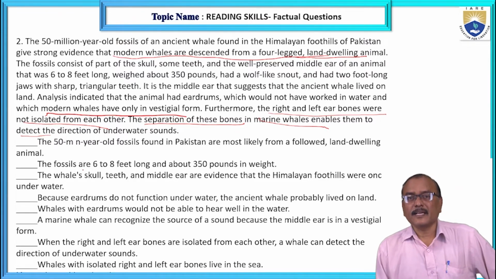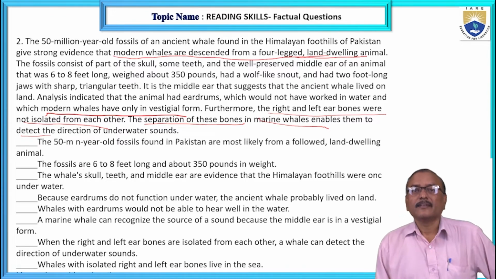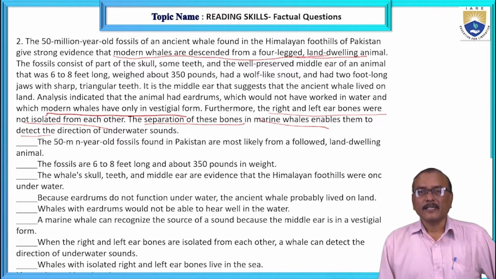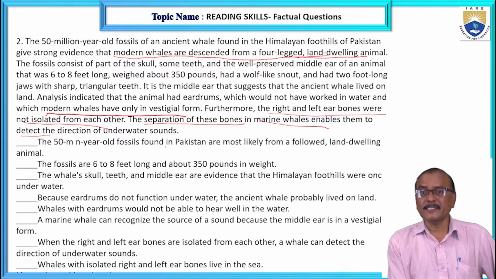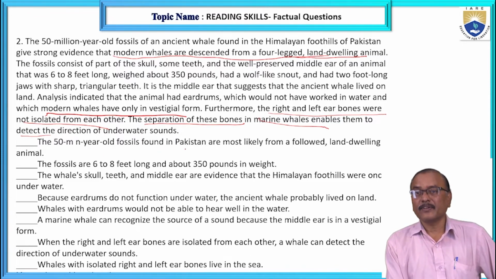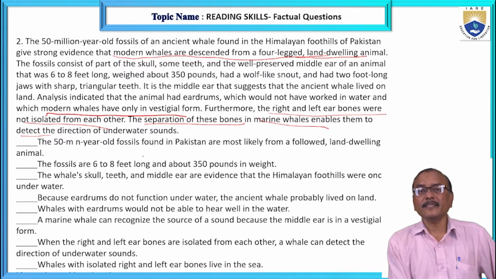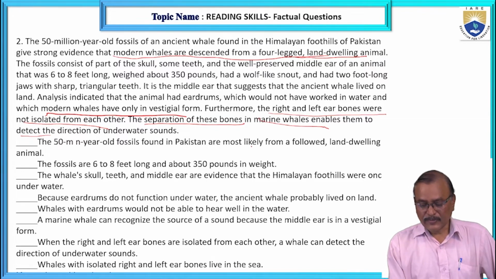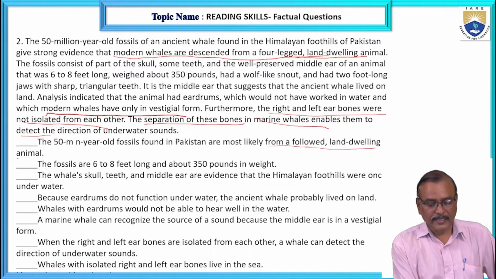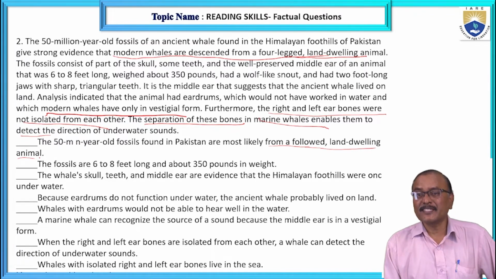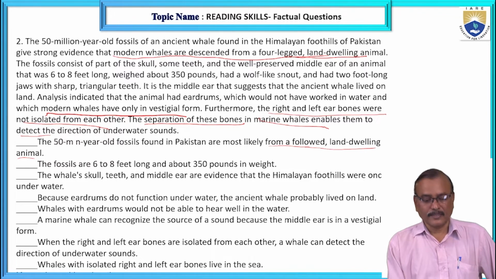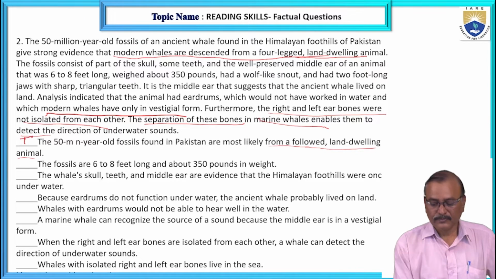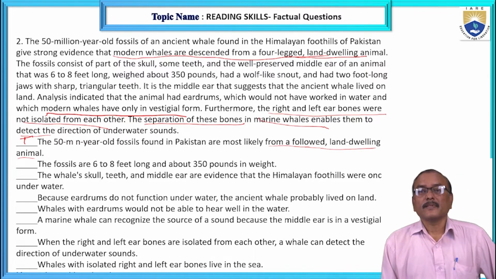Now see the statements and tell me whether the statements are true or false. The 50 million year old fossils of ancient whales found in Pakistan are most likely from a four-legged land-dwelling animal. Yes, the old fossils are land-dwelling animals only. So it is true. Right?